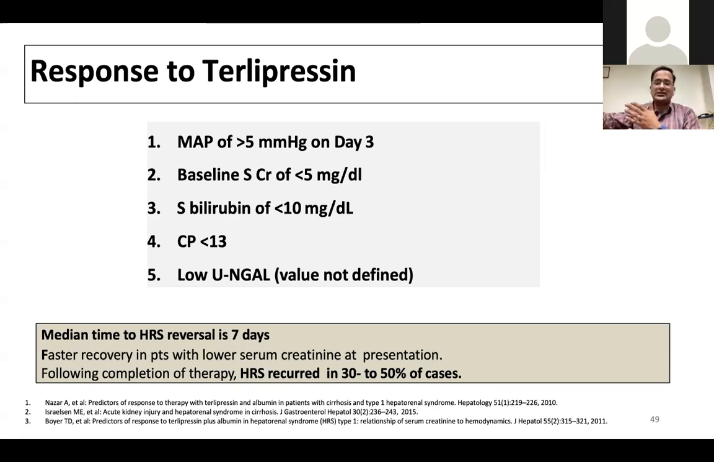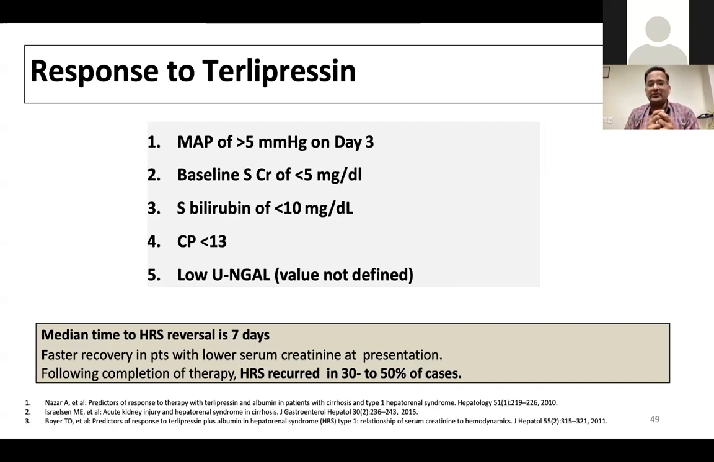But the more advanced liver disease do not respond. Lower CTP, lower bilirubin, less than 3 or 4 of creatinine, they do respond better. And urinary NGAL should be lesser. That is when we call the HRS, and those are the ones who are likely to respond.